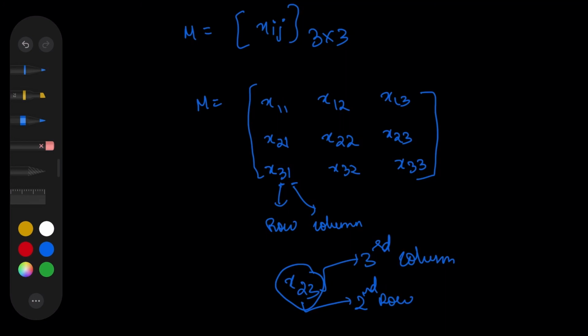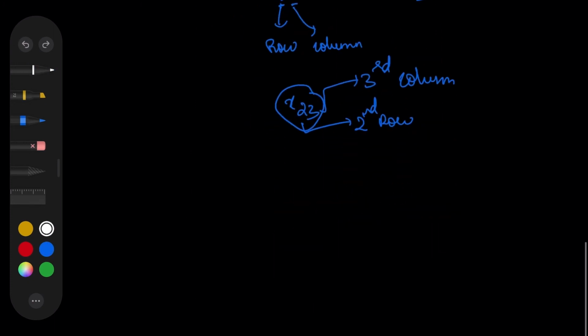Right? So in the next video we'll discuss the different types of matrices that differ according to the dimension, that is, the number of rows and columns.